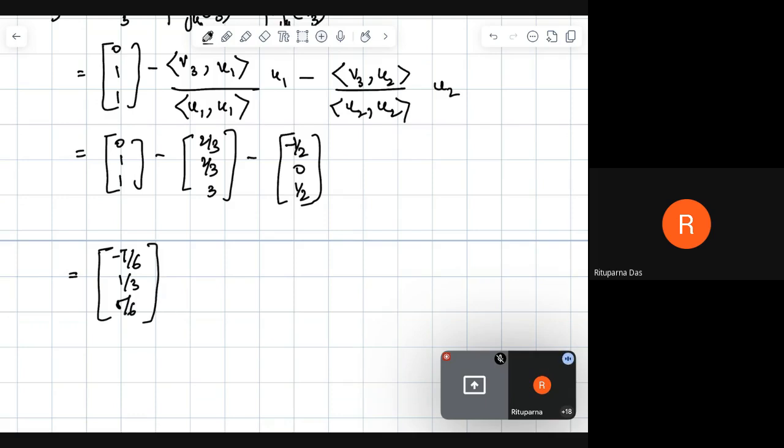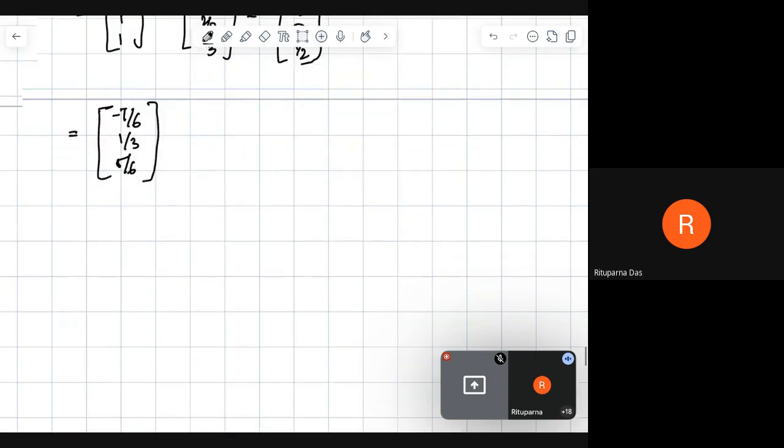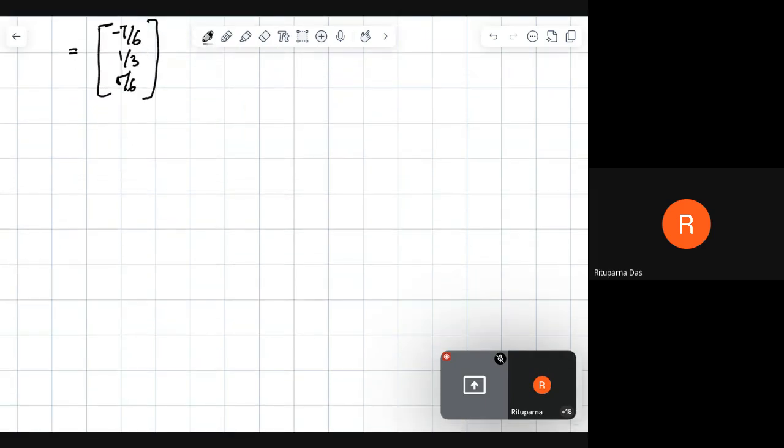So that is our Gram-Schmidt's orthogonalization process. And next we are going to look at